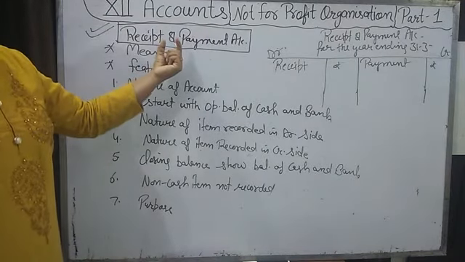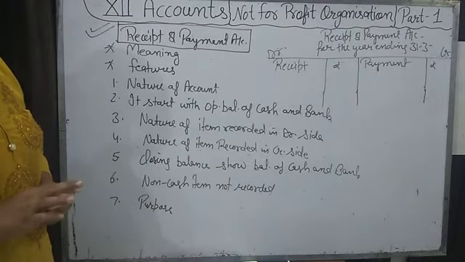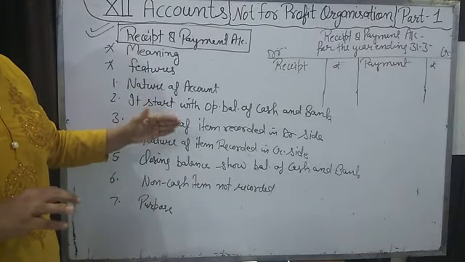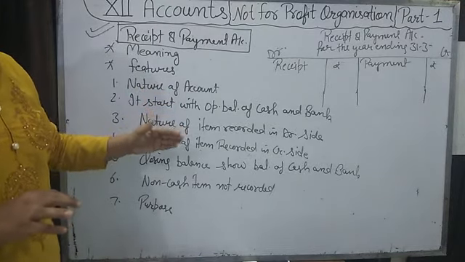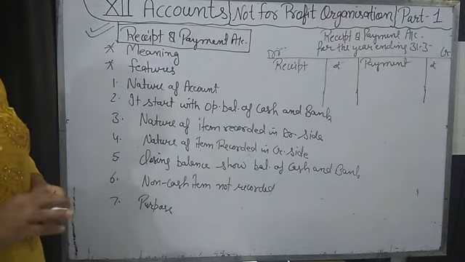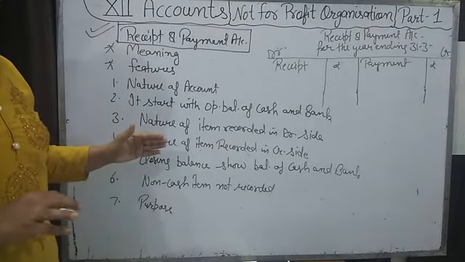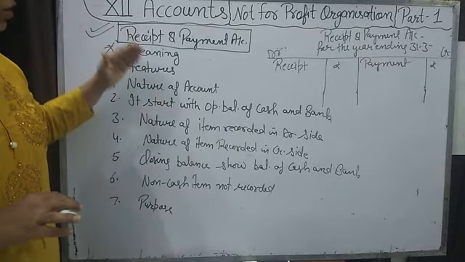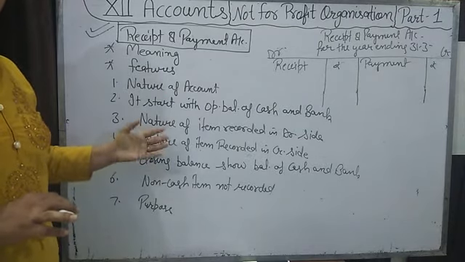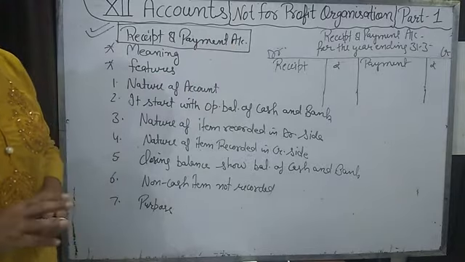It is a main account of the not-for-profit organization that is made at the end of the year to find out how much cash balance or bank balance there is at the end of that financial year. As on 31st March, we will find out the closing balance of cash or bank, and the recording of all the payments and all the receipts of the full year will be kept in the receipt and payment account.